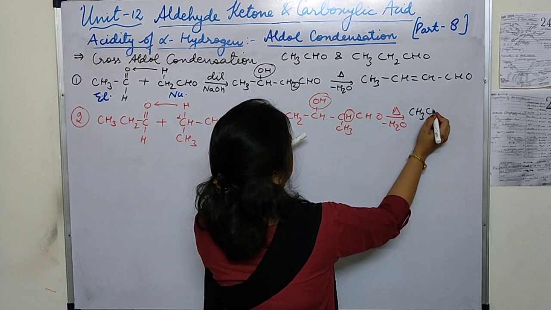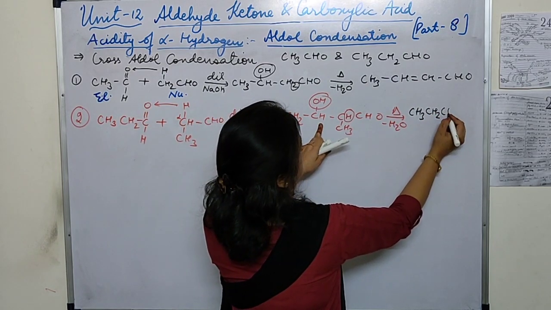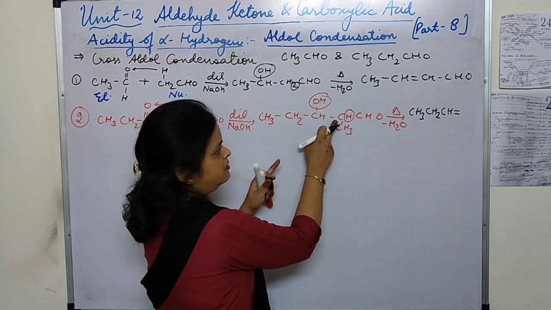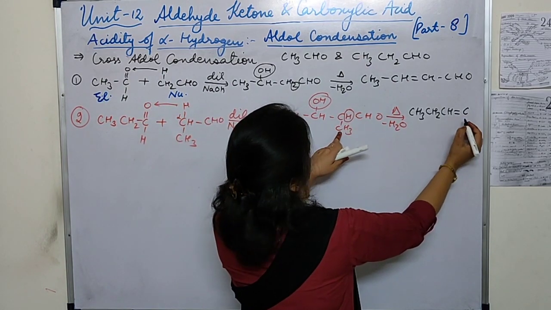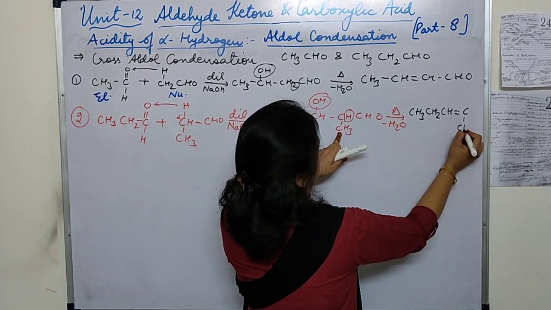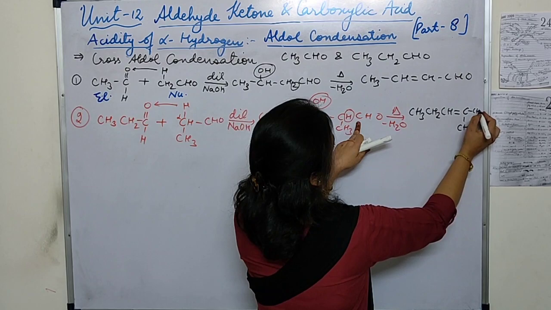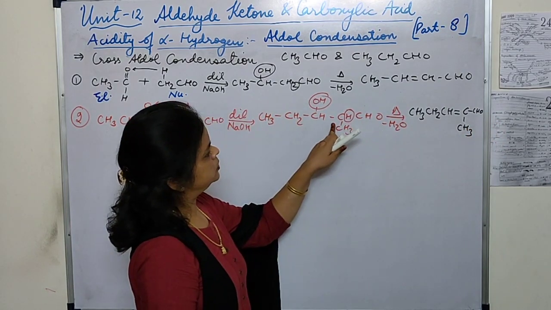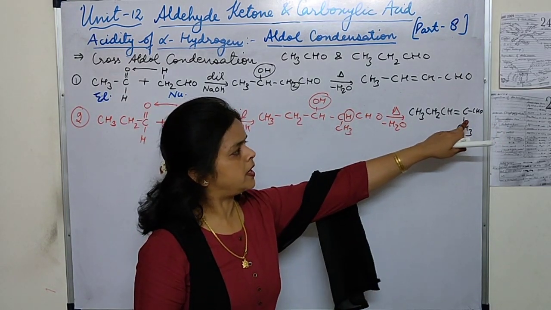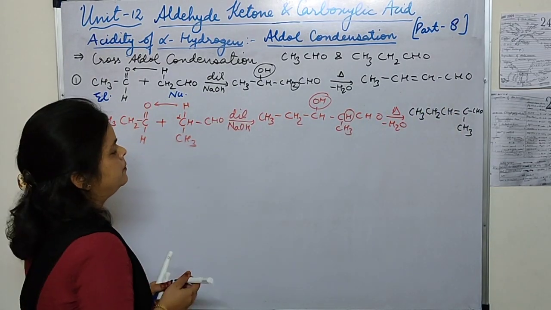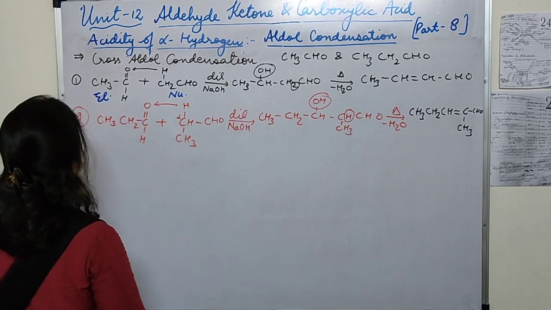Let's draw the structure. CH3, CH2, CH, double bond between this beta and alpha carbon. There will be a double bond, and to this we are having CH3, and to this carbon we are having the CHO group. So I have written the CHO group, and this is the aldol condensation product. You can write down the IUPAC name.